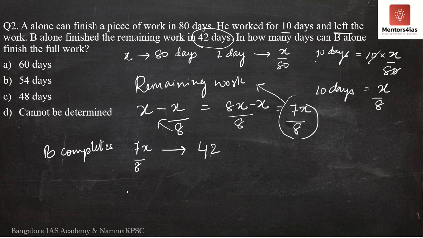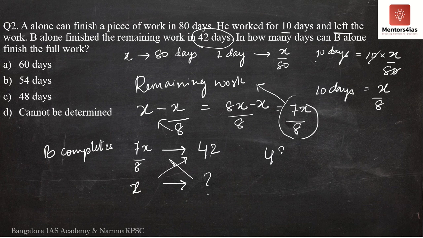What is the question asking for? If B was to work alone from the beginning, how many days would he take to complete X amount of work? Now can't you find out? If 7x by 8 amount of work is completed in 42 days, how many days to complete X amount of work? Nothing but cross multiplication, correct?